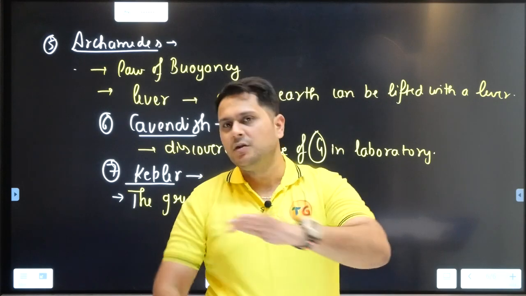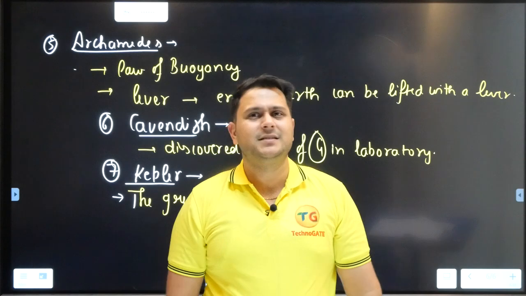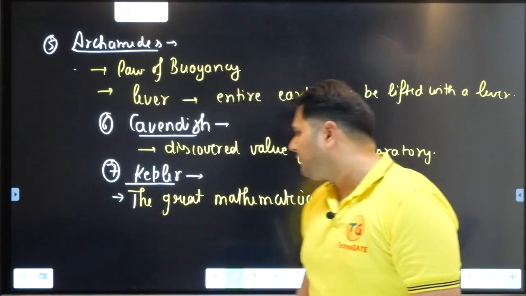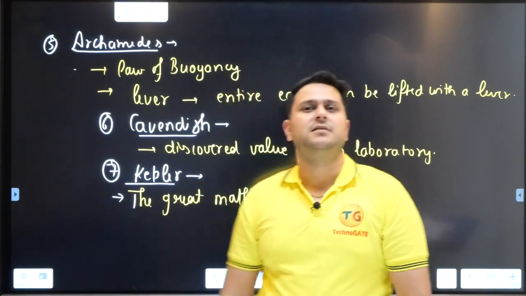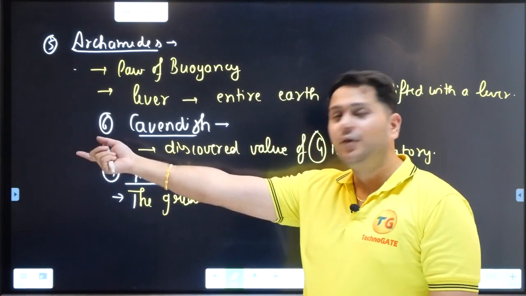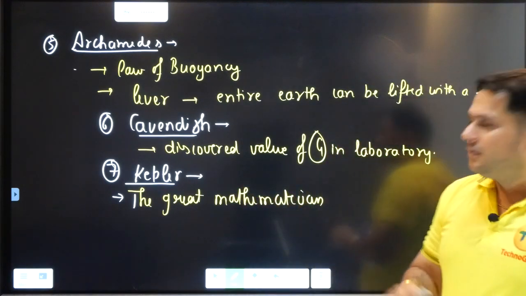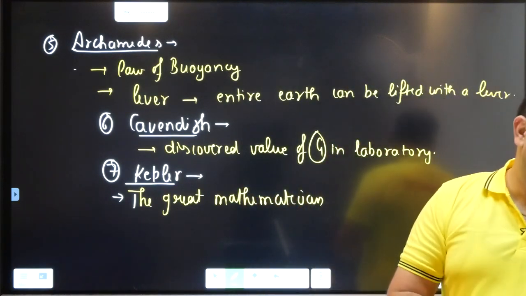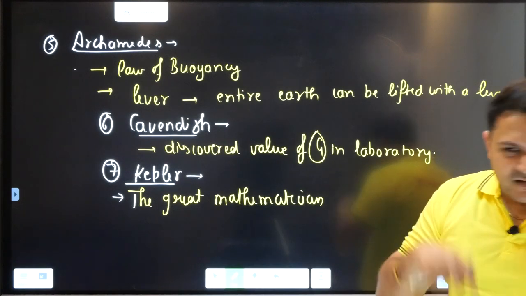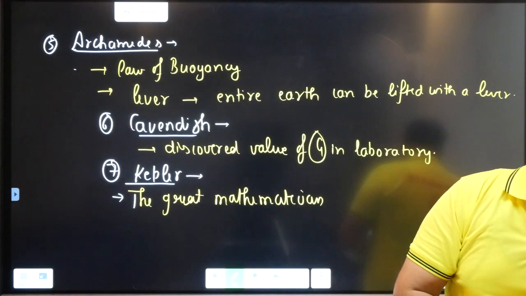Please try to understand, no physics is complete without mathematics. In due course you will understand that the entire physics will be needing the help of maths, the help of calculus, which was given by the great Newton, right? So Kepler was a great mathematician and hence gave certain basis to the certain laws which were given by Newton.